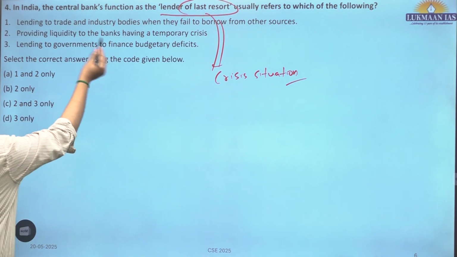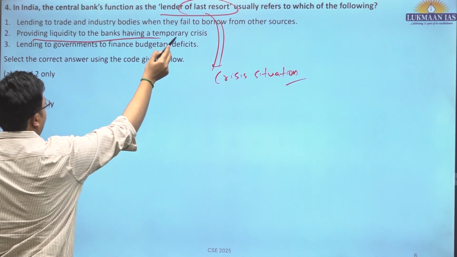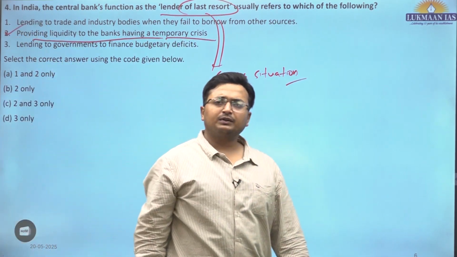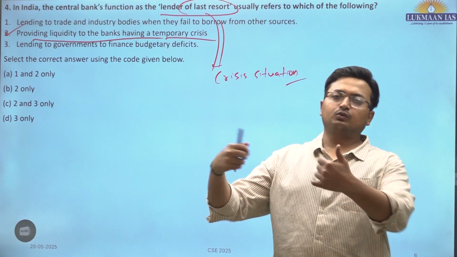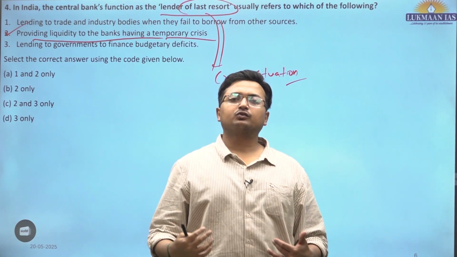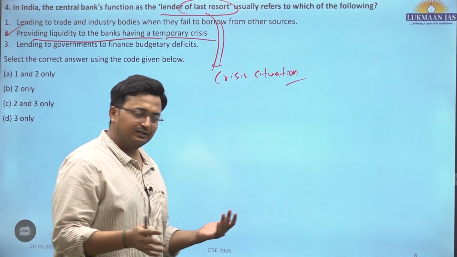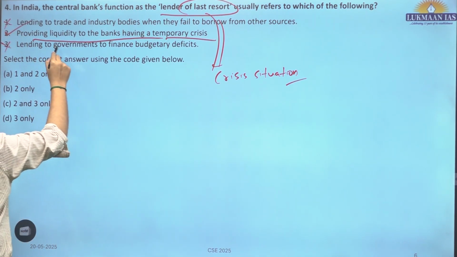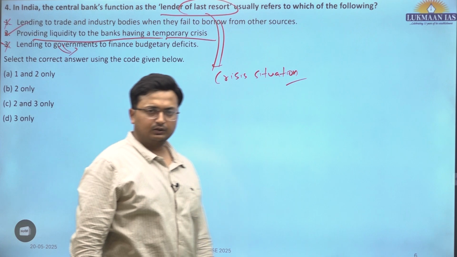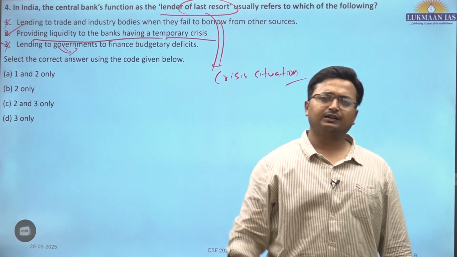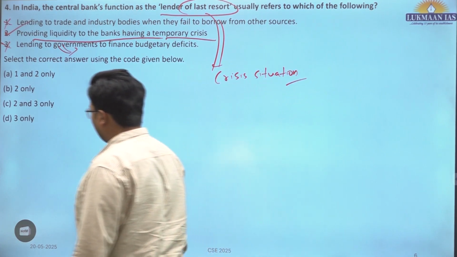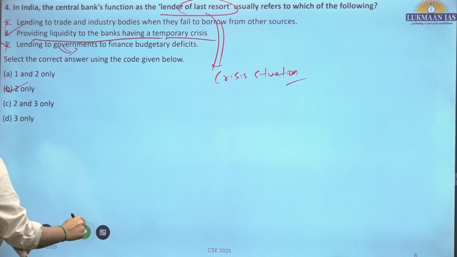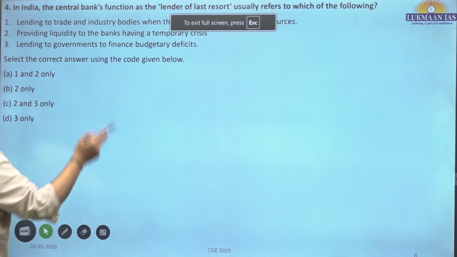So that is providing liquidity to the banks having a temporary crisis. If they have exhausted all their means to come out of the crisis, they can go to RBI and say that please save our soul. That is an SOS. Okay, that is the lender of last resort. Apart from that, this is nothing. This is banker to the government. So the banker to the government is explained in the third statement, not the lender of last resort. So B is the correct answer, 2 only. Fifth question.